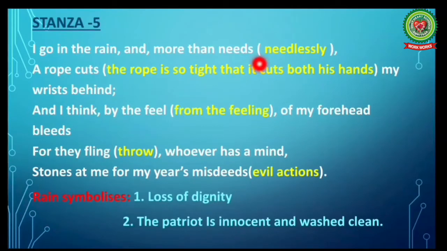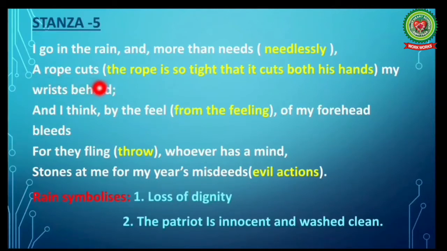Here the fifth stanza is the continuation of the previous one and further describes the speaker's humiliation at the hands of the people. So, it is raining as the speaker is walking towards the scaffold. Now here, students, rain symbolizes loss of dignity, and it also symbolizes that the patriot is innocent and he is washed clean.